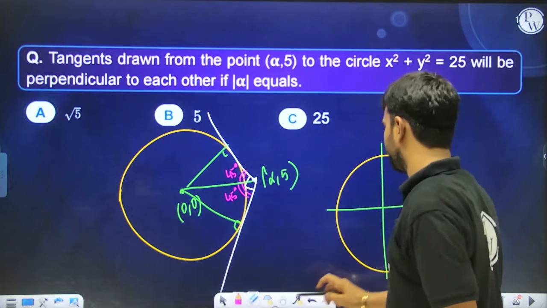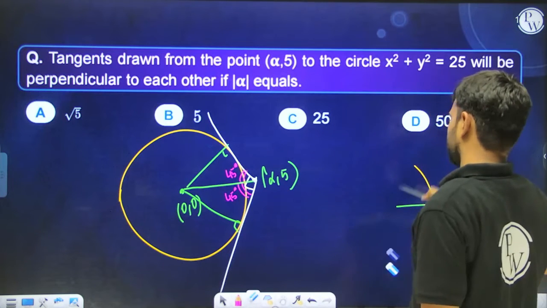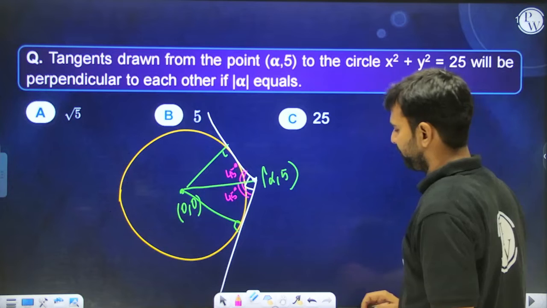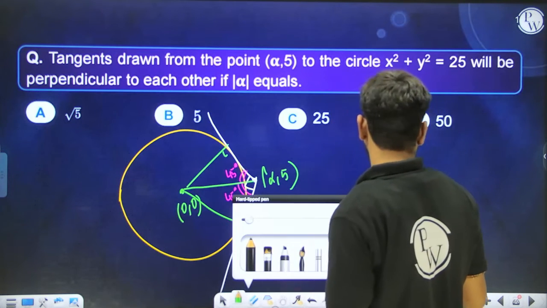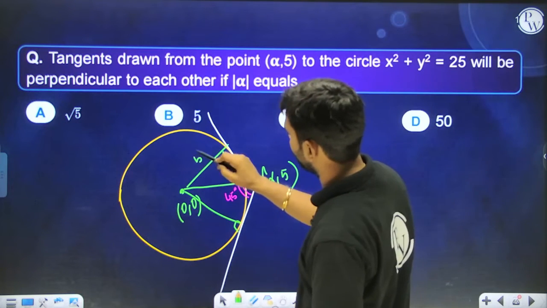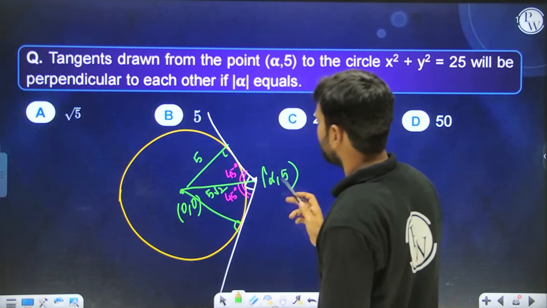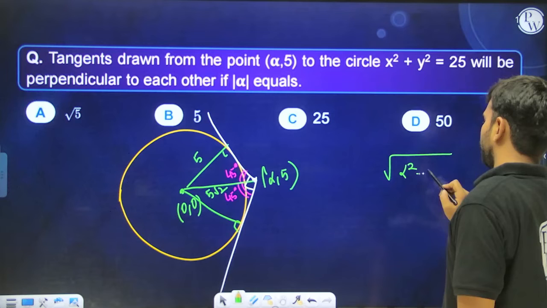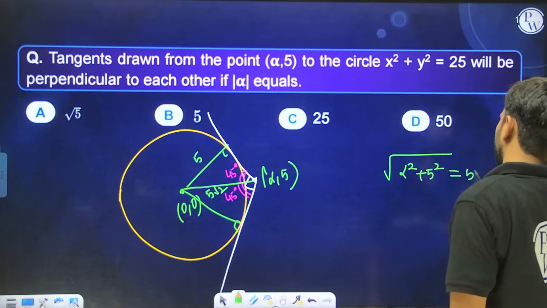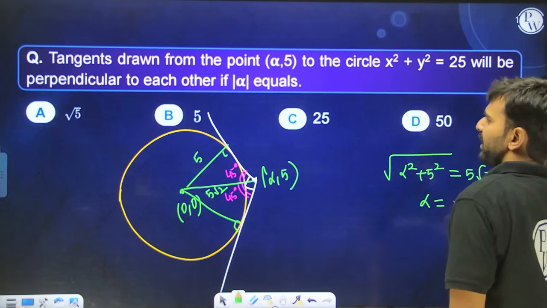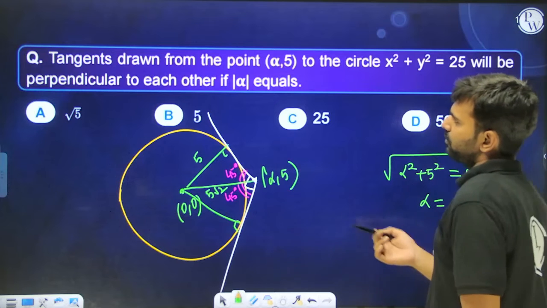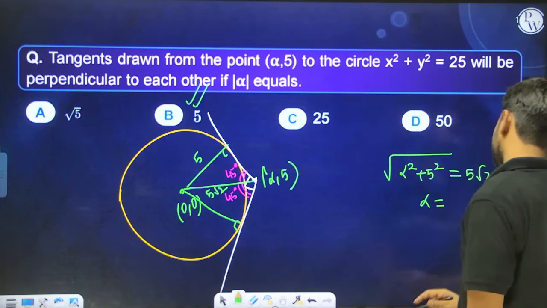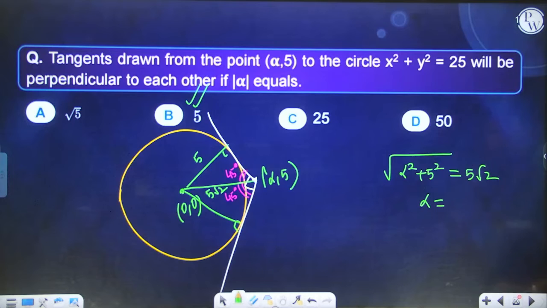Yep, and if this is the case, then radius of the circle you are already aware, 5. So this is the hypotenuse, so it will be 5 root 2. So the distance between alpha comma 5 and 0 comma 0 will be 5 root 2. So alpha square plus 5 square equals to 5 root 2. So alpha has to be plus minus 5. So mod of alpha will be 5 only. Yep, that's it.